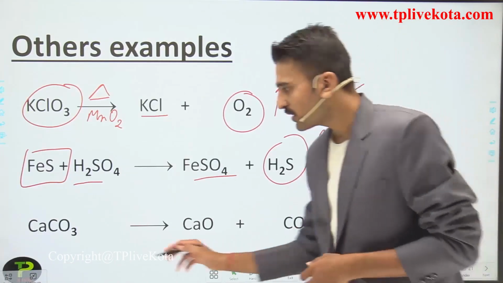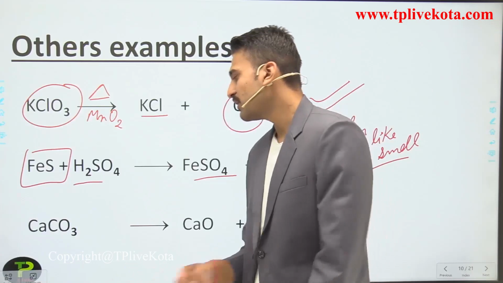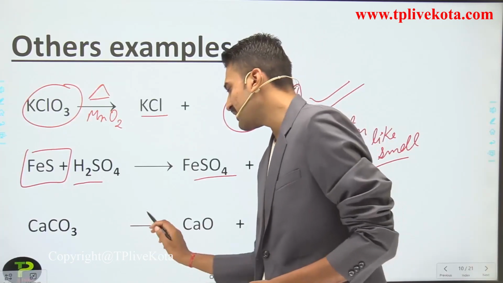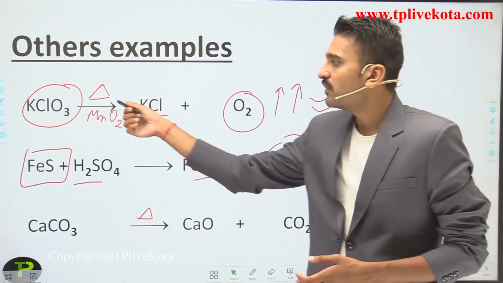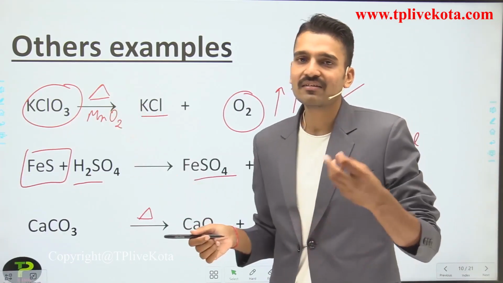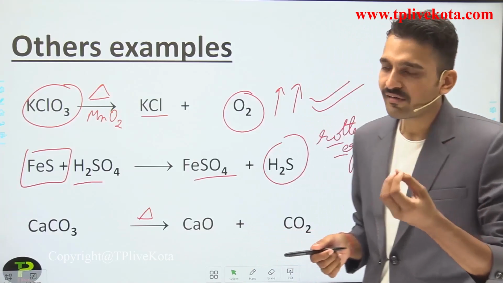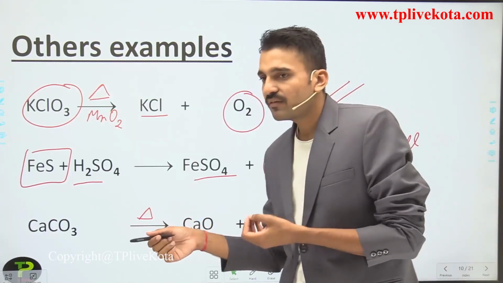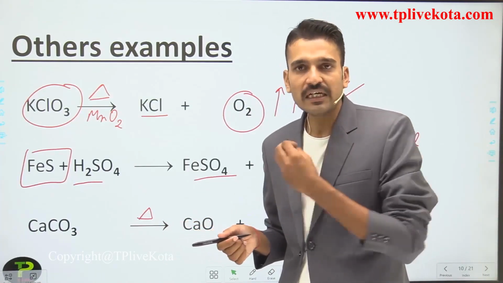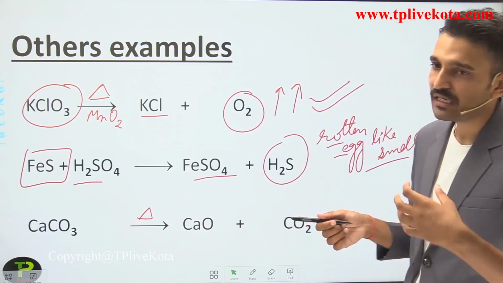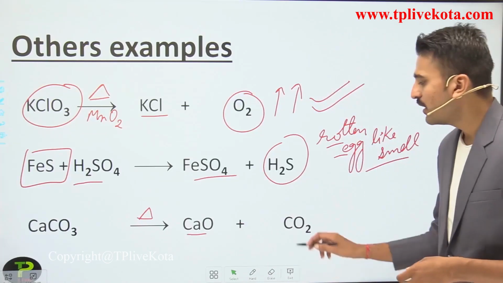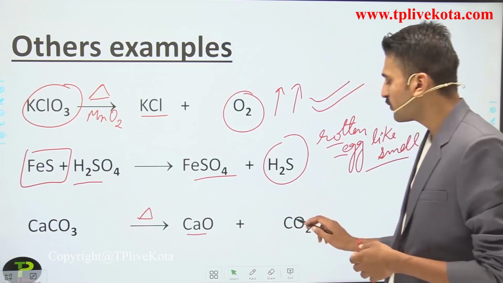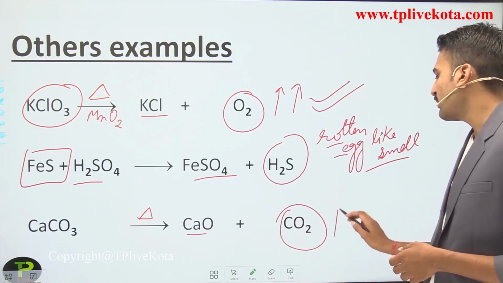So moving to another reaction, that is the reaction of calcium carbonate. When calcium carbonate is heated, and for heated we have to write this symbol, this triangle. The triangle symbol indicates heat in chemistry. It means that you are heating this particular substance, and when you heat it, it forms calcium oxide. This is a product, and the other product is carbon dioxide.